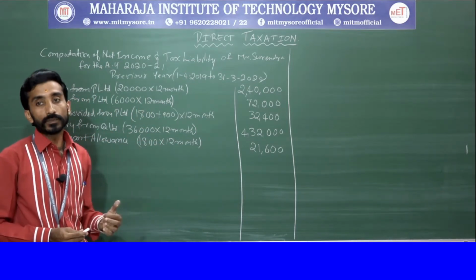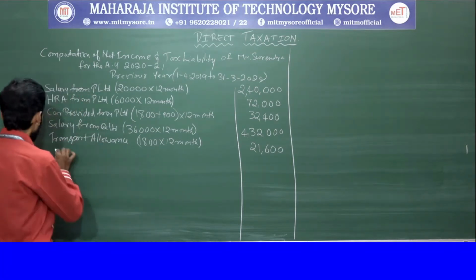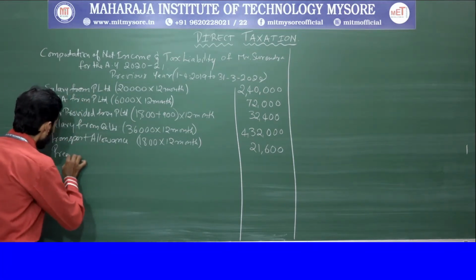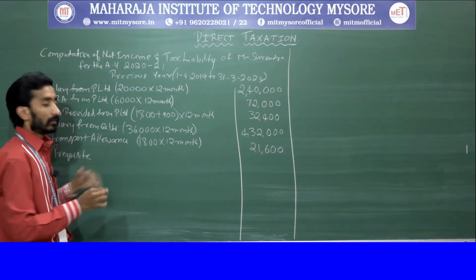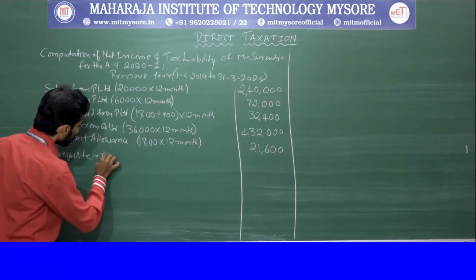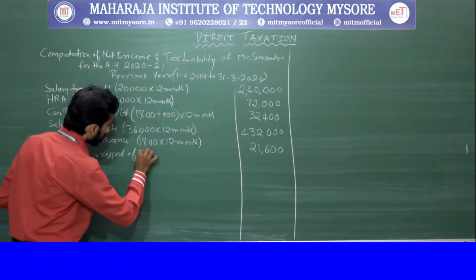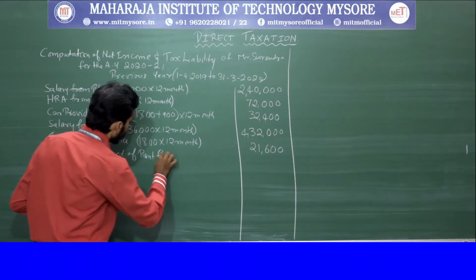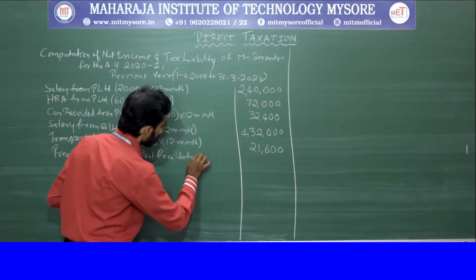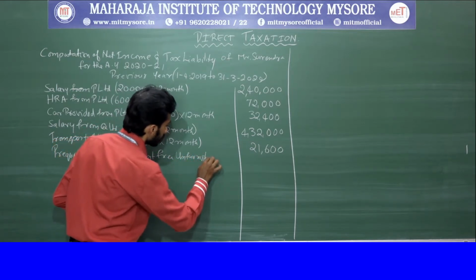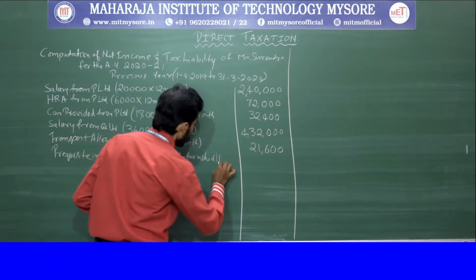Next one, perquisite with respect to rent-free unfurnished house. The perquisite they have provided in respect of a rent-free unfurnished house has been provided to him.